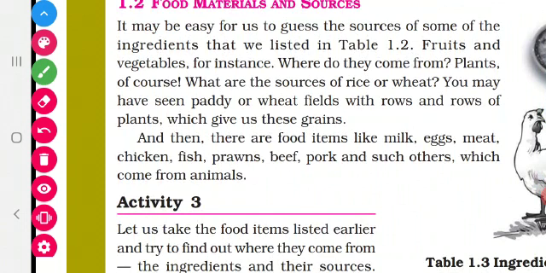And we also get food materials from animals, like milk, eggs, meat, chicken, fish, prawns, beef and pork. Have you understood, children? So plants and animals are the only sources of food.